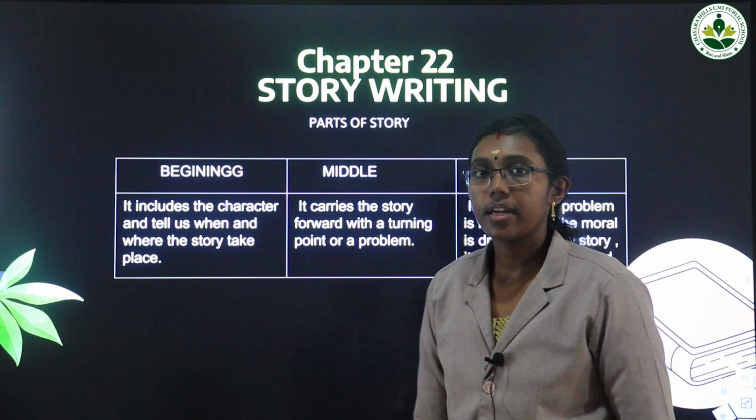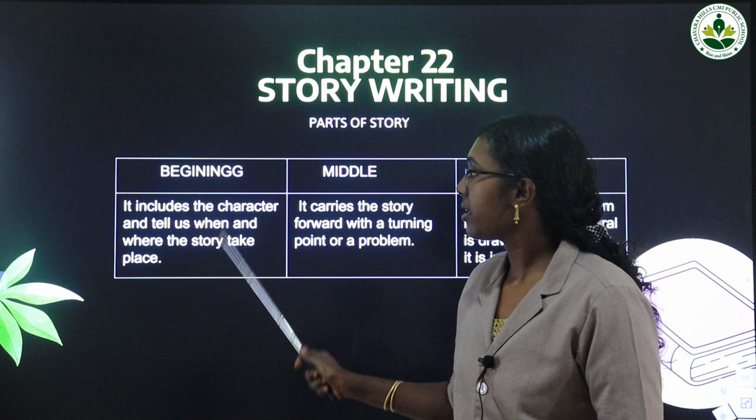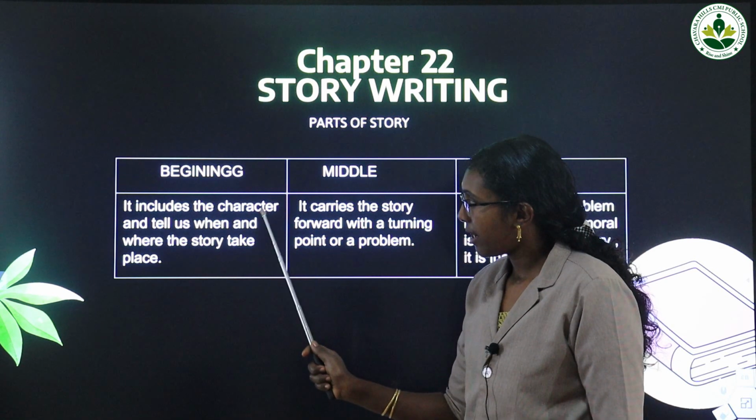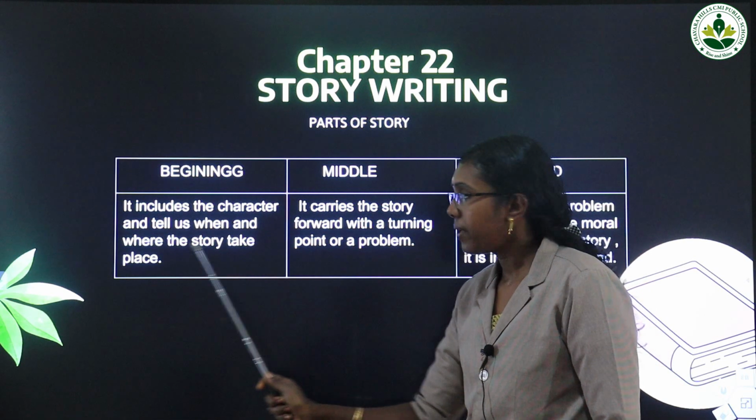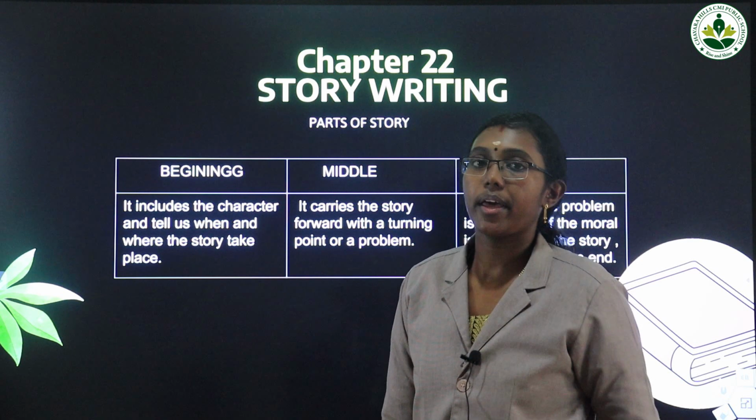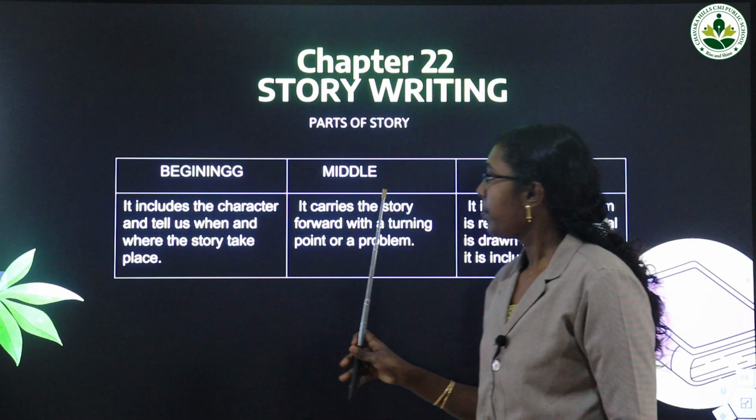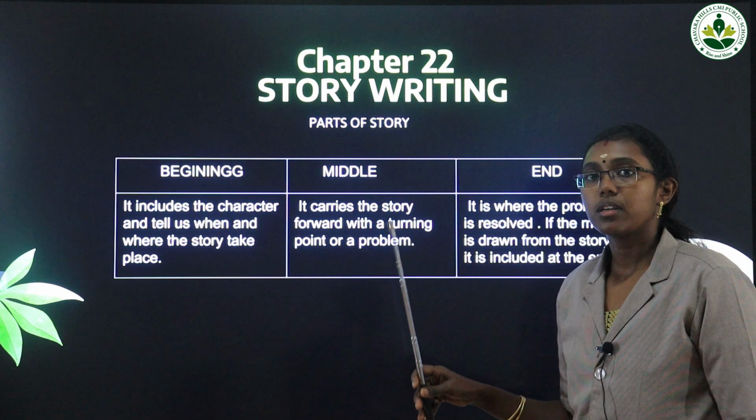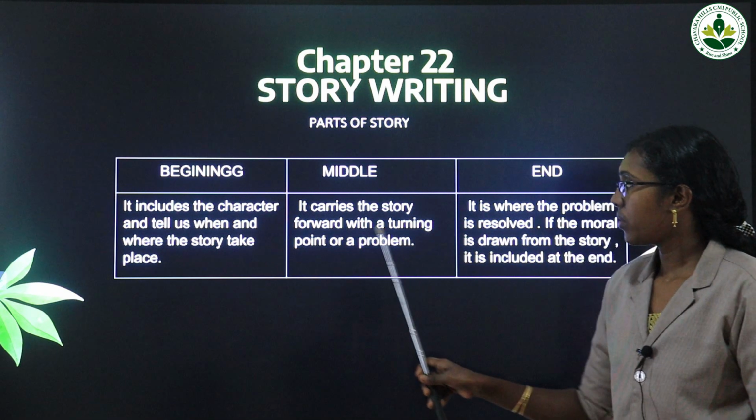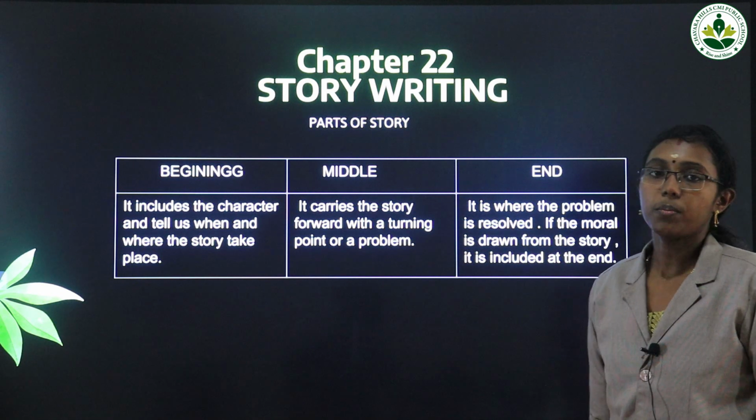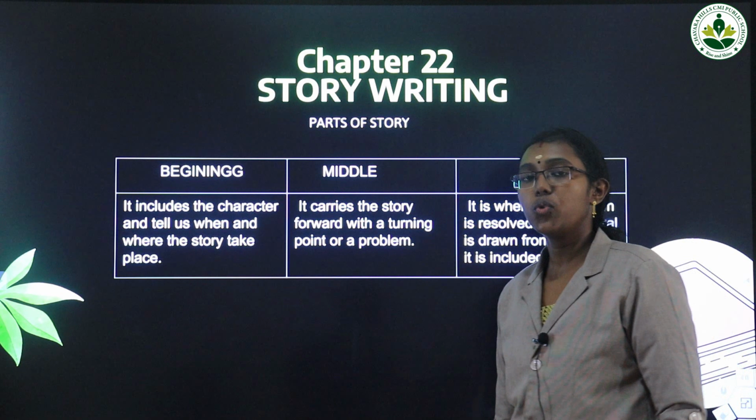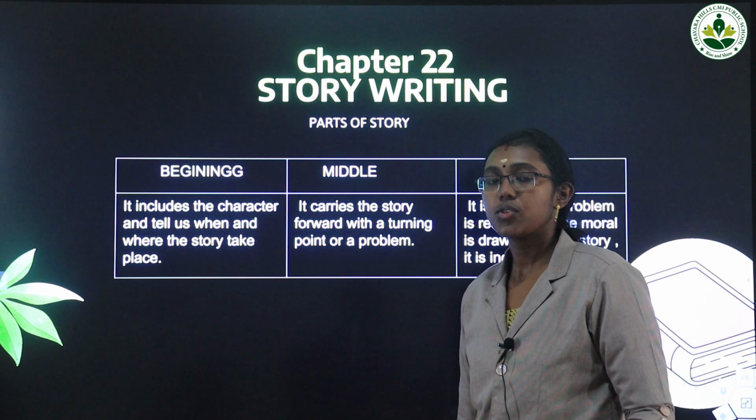Maybe one incident we are explaining through the story. So where it happened or when it happened, we have to focus on the character, the time of happening and the place of happening. That should be mentioned in the first paragraph, in the beginning. And in the middle we can express our whole content. It carries the story forward with a turning point or a problem. So in a story there will be a problem. As when you are seeing movies, we are getting a story from the movie.